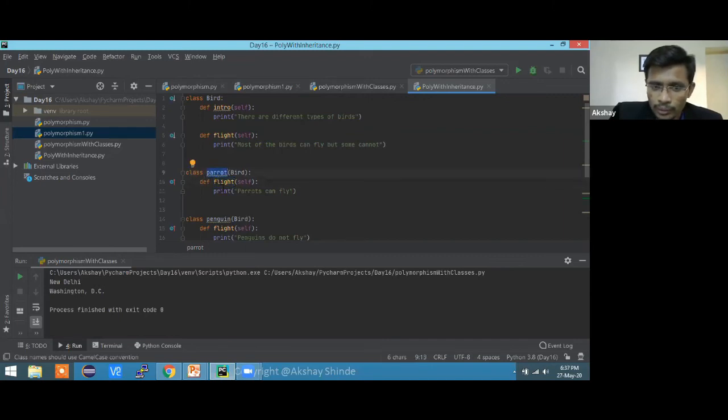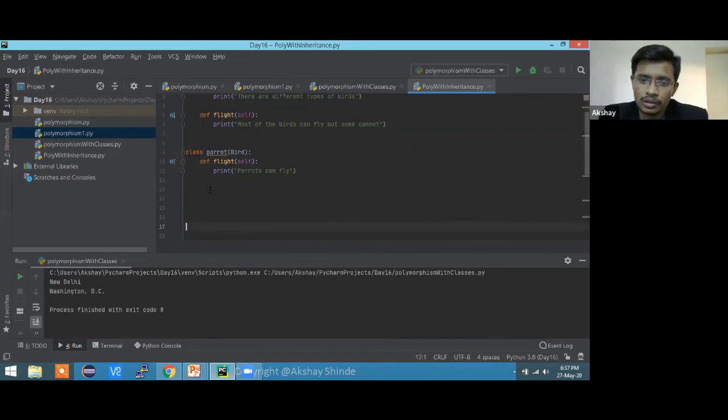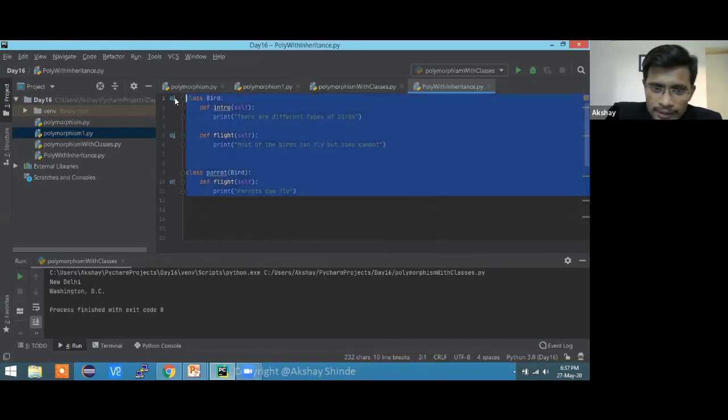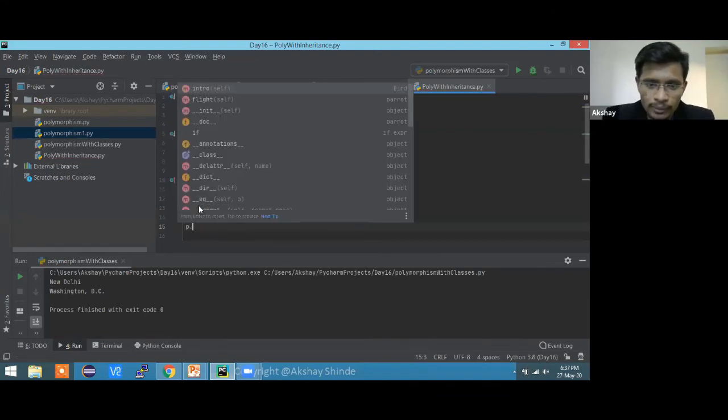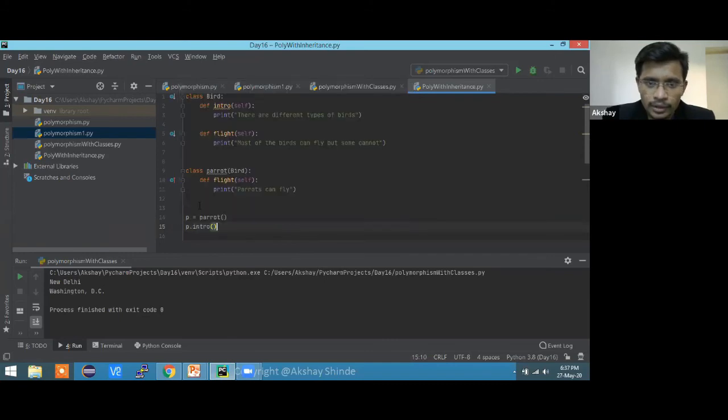Whenever we call the flight function, tell me what will get called. Just focus on this part which is on the screen. We have only this, and now tell me, whenever I create an object of parrot, p is equal to parrot, and whenever I call p dot flight, what will be the result? Anybody? Now it's your time to think.